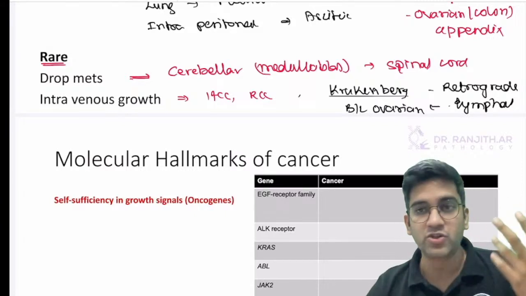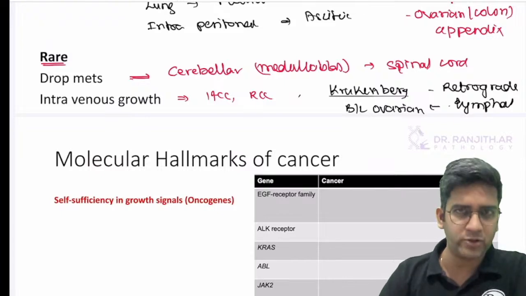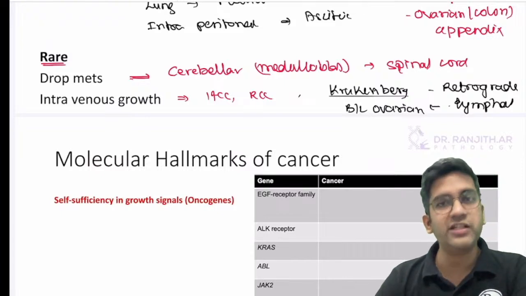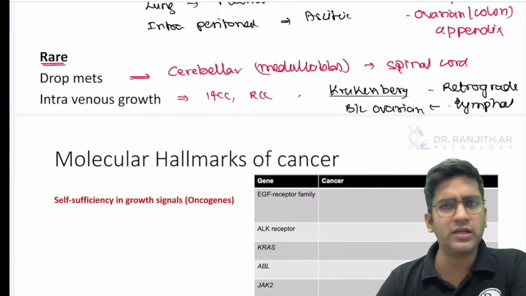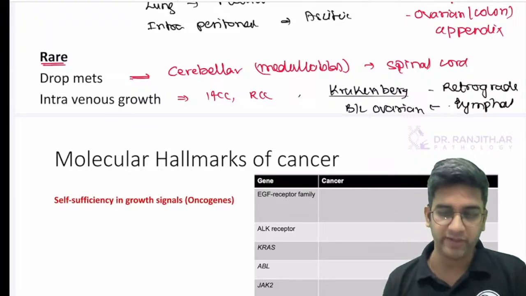This is intravenous growth, Samantha. It's a very rare form of metastasis. See, almost every cancer can go hematogenous. Carcinomas prefer lymphatics, but that doesn't mean they will not go hematogenous. Squamous cell carcinoma can go to the lung. Renal cell carcinoma can go to bone. So obviously it's hematogenous. These two things can grow into the vein, right?